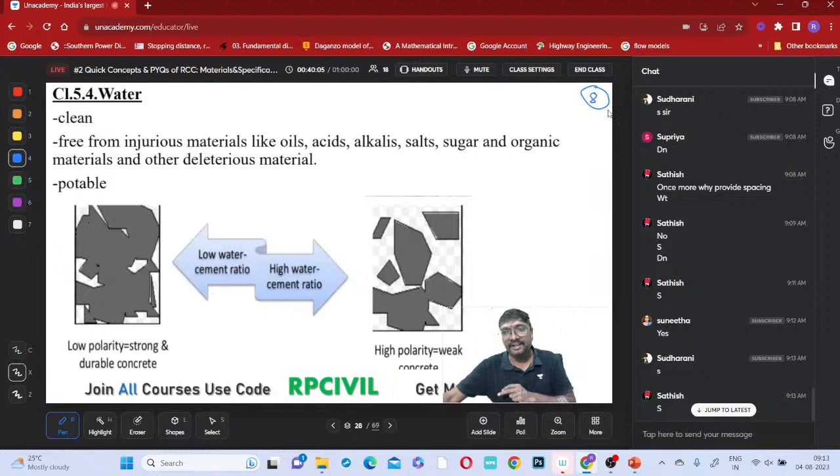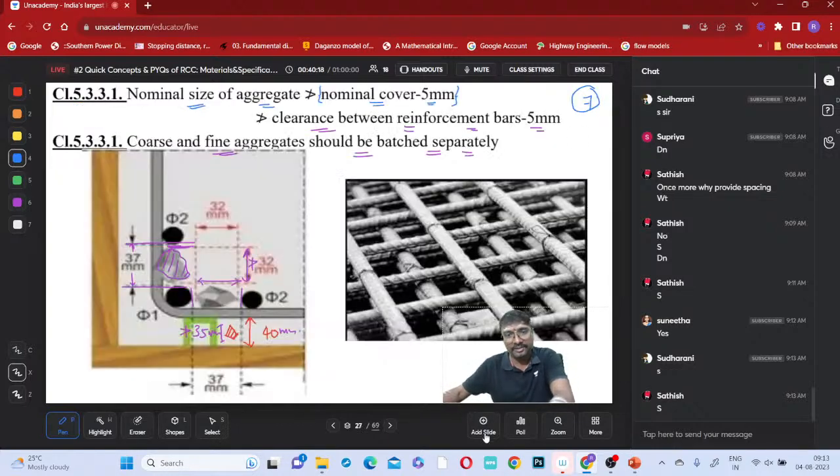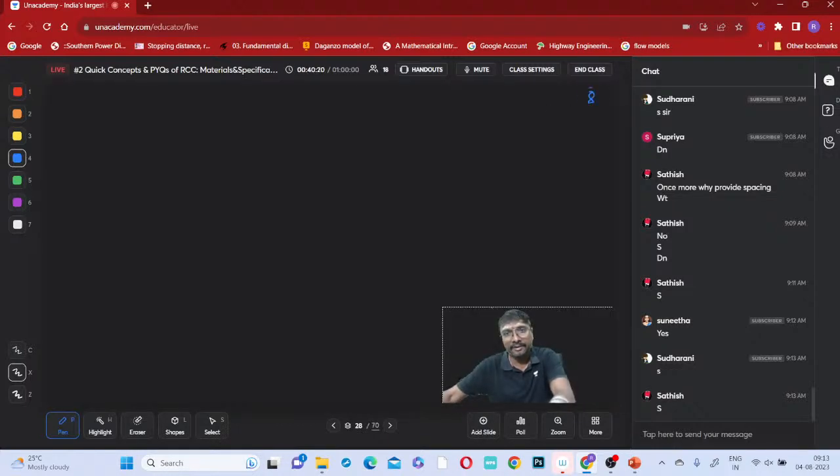Next, what is the next material you are having? If you observe, water is given in clause 5.4. So we have cement, coarse aggregate, fine aggregate. Before we enter into fine aggregate, whenever you are selecting fine aggregate, how to select it? Generally, which one is preferred? River sand is preferred, right? Which one is preferred?